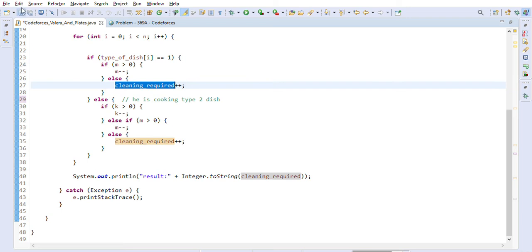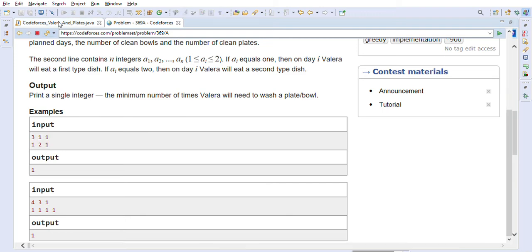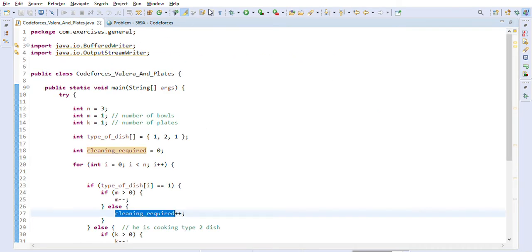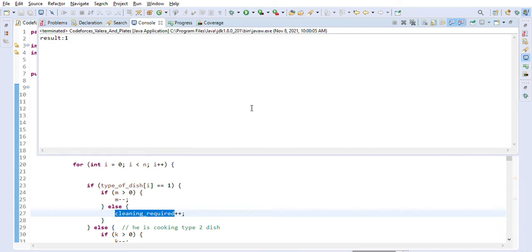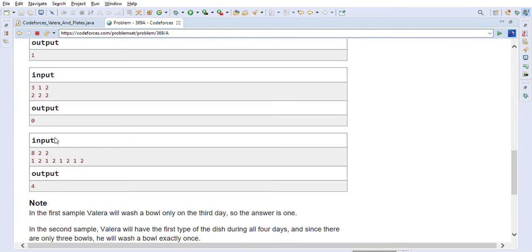So let us just run this same example that we have here. So this is the same example, so it should give us 1. So let's just run this one. So as you can see, we are getting correct result as 1, right? So let us take another big example that they have given us, this example, right? So let us take this example.